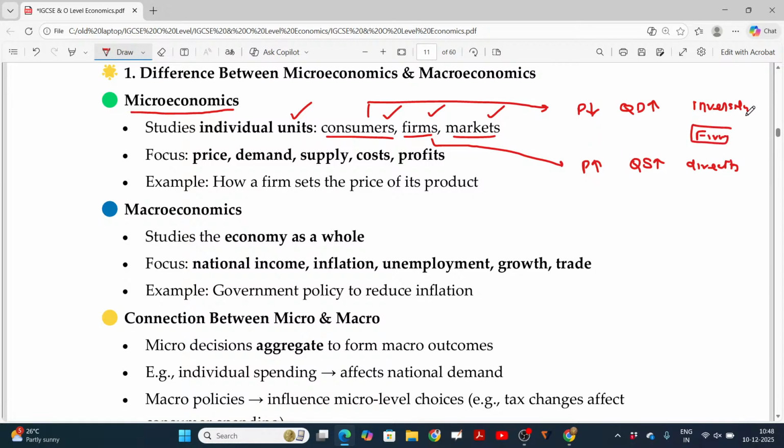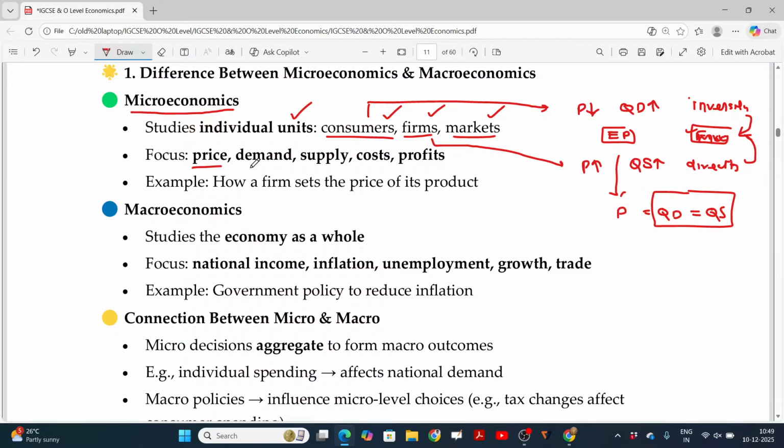Using these two parties' behavior, the market will determine the price. That will be called the equilibrium price. The price at which the quantity demanded and quantity supplied will be equal. This will be called the equilibrium price decided by the market forces. These two are the market forces. Buyers and sellers are the market forces predominantly, and the market decides or finalizes the price based on the quantity demanded and quantity supplied.